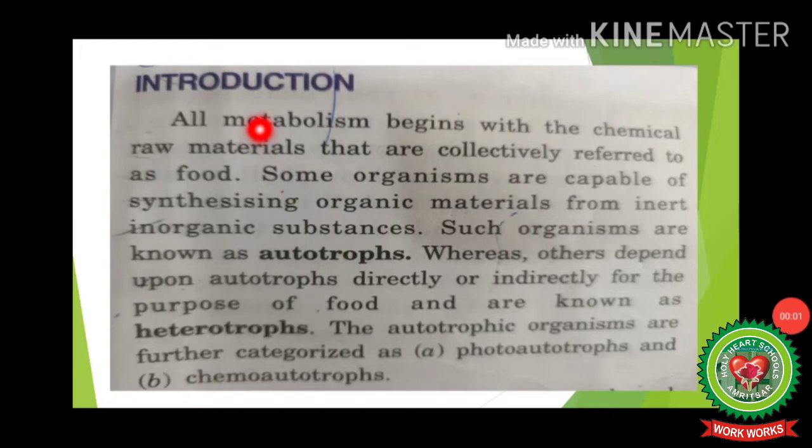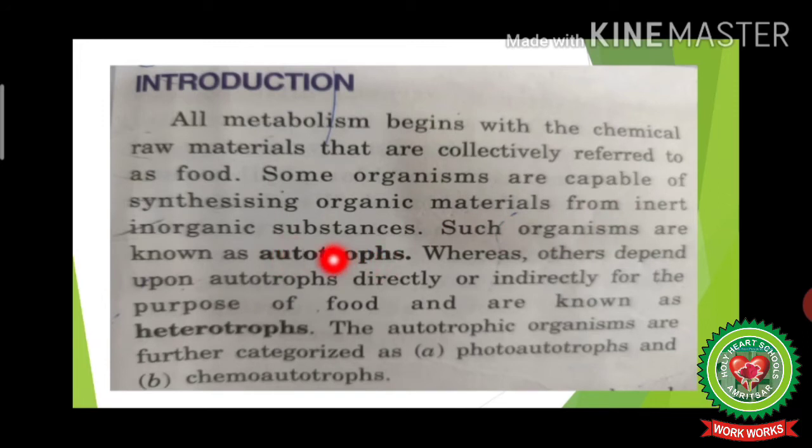Now come to page number 5.1 of your book. Introduction. All metabolism begins with the chemical raw materials that are collectively referred to as food. Some organisms are capable of synthesizing organic materials from inert inorganic substances. Such organisms are known as autotrophs.